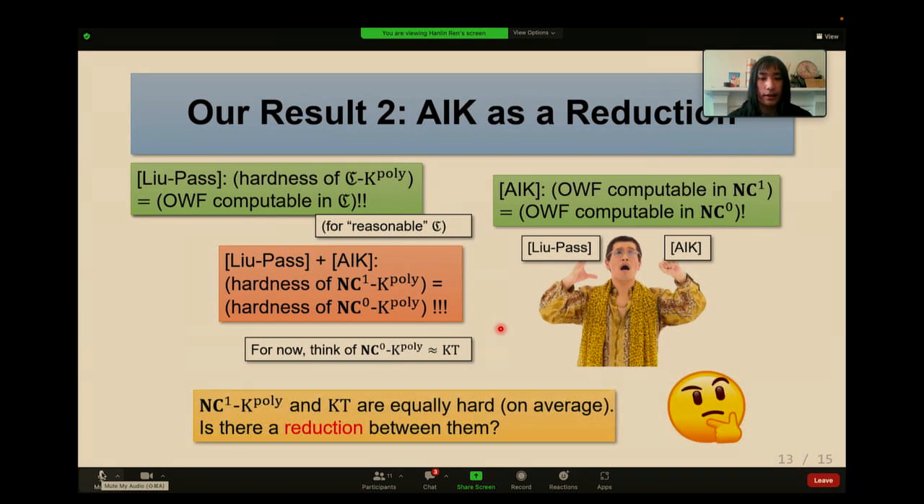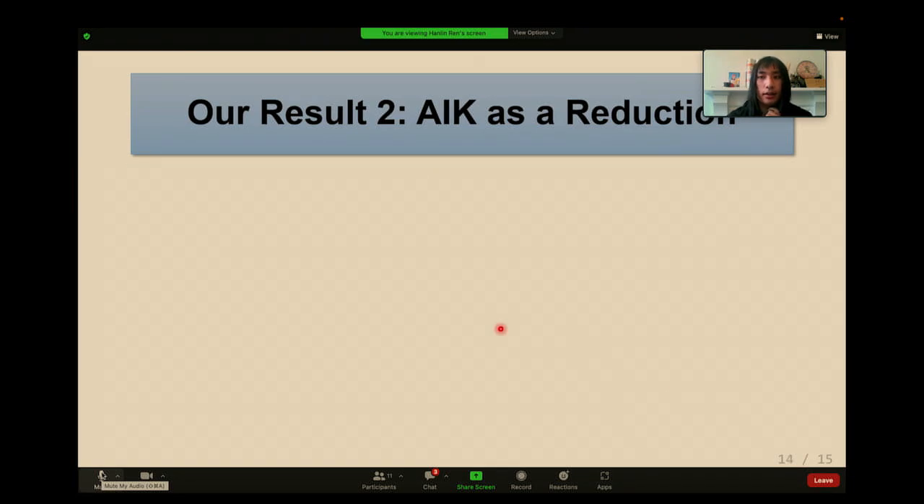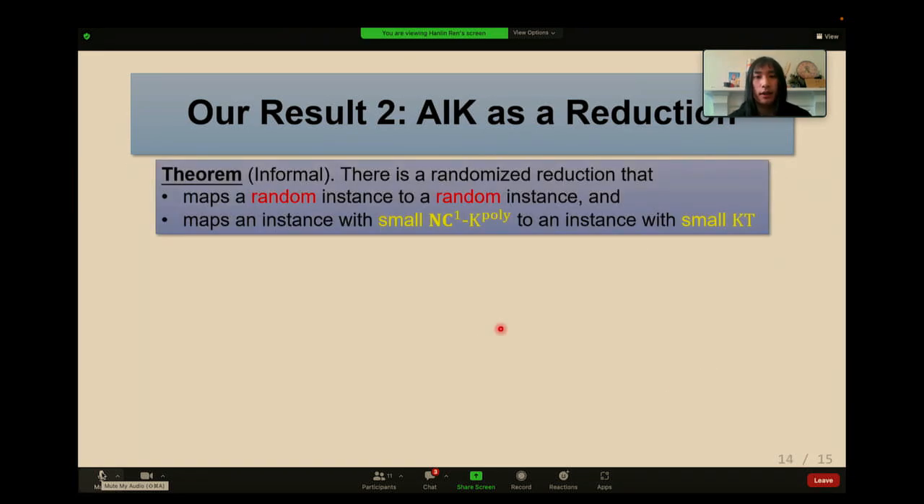So we get that NC1 K poly and KT are equally hard on average. Is there any reduction between them? Our second result shows the answer is yes. We interpret the techniques of AIK as a reduction between NC1 K poly and KT. We show there is a randomized reduction that maps a random instance to a random instance and maps an instance with small NC1 K poly to an instance with small KT. So unfortunately, we don't know if this is a worst case reduction, but at least it's an average case reduction from NC1 K poly to KT.